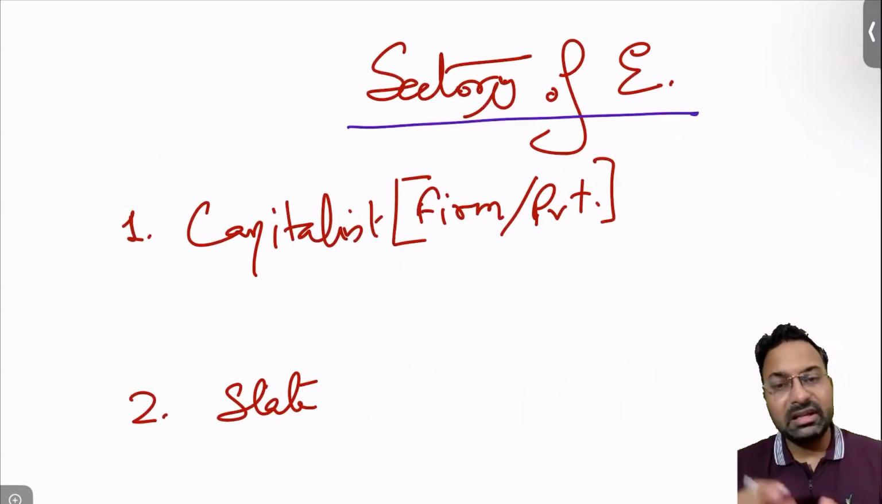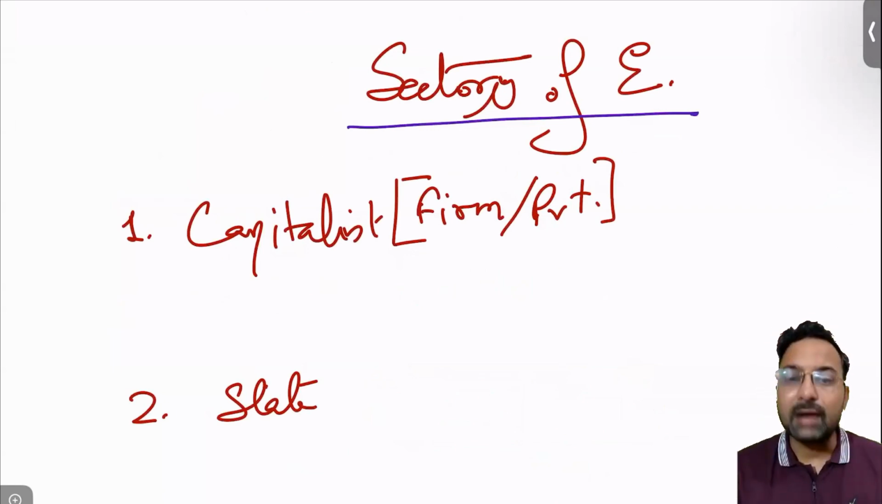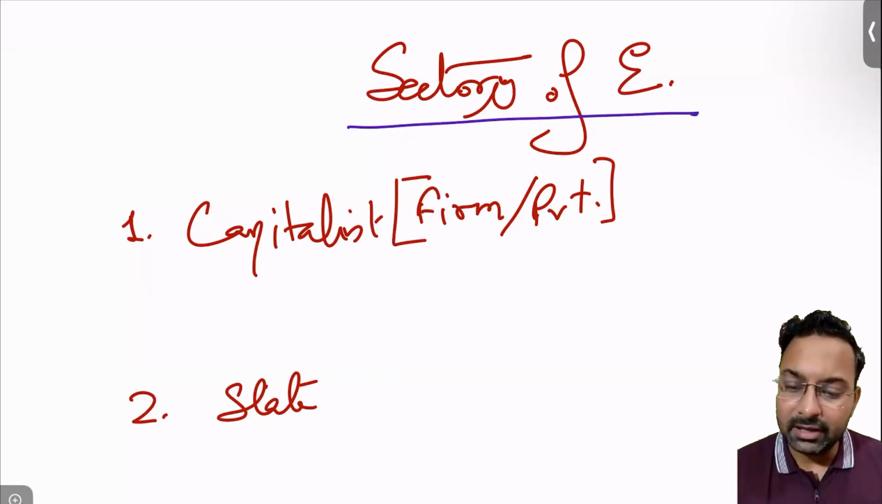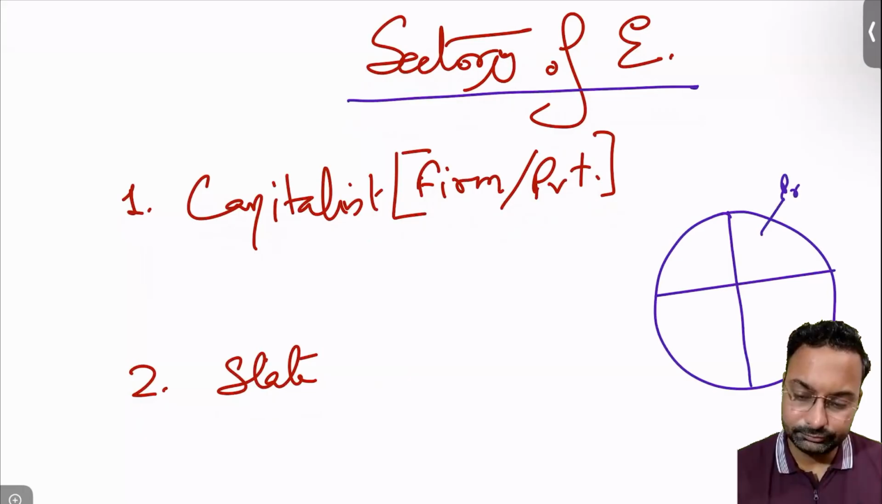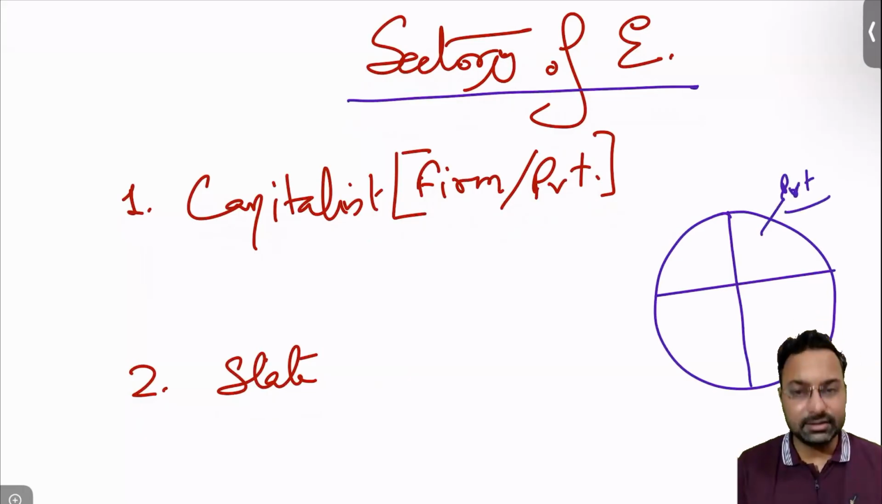How these sectors will work in the macroeconomy, we will be seeing later. But how and what are the different sectors of the economy, we should be knowing it, right? So sectors of the economy: if you are able to divide the economy, then what will happen is you will find that there is a private sector.